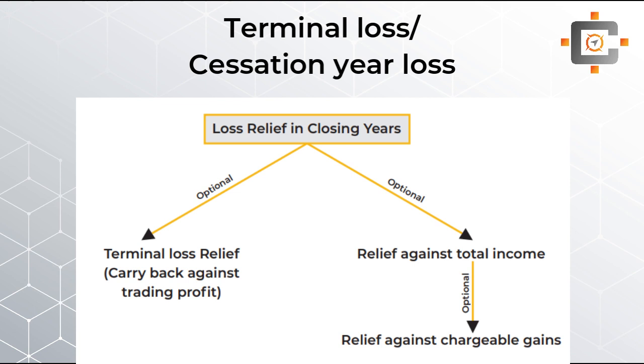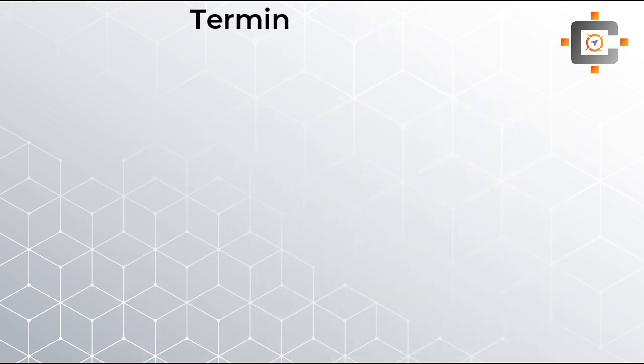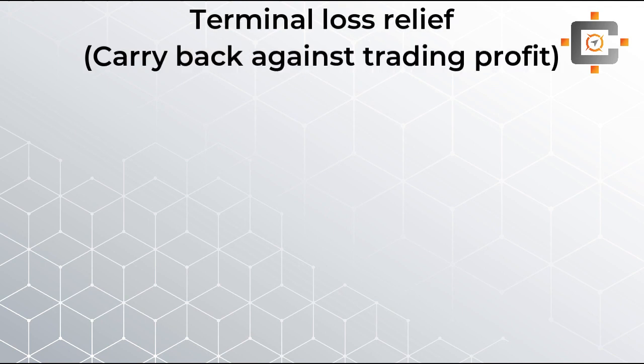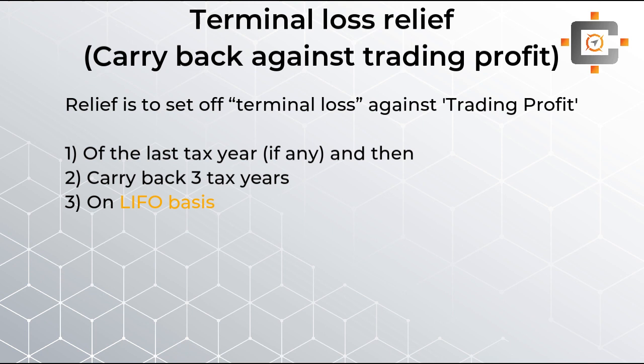But when we see the terminal loss relief, the terminal loss is a new one for us, and you can see on the screen that it's the carry back against a trading profit option. You are carrying it back for 3 years, and you set it off against a trading profit. So terminal loss relief works just like the special 3-year carryback, but the previous concept of opening years, the special 3-year carryback, was on a FIFO basis, whereas over here, please remember, it's a 3-year carryback but on a LIFO basis.